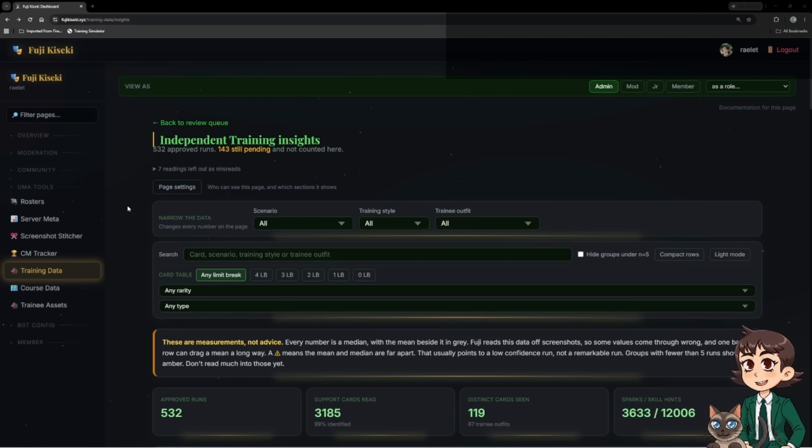And so what we've been doing is we've been having people upload screenshots of their independent training runs and having Fujibot parse them. So after Fujibot parses them, it is then sent to a review. We have a small team on staff to review all of Fujibot's data so that we can make sure that there's no bad recordings or bad data that Fujibot has erroneously given. We do things like double checking the cards used, the limit breaks on the cards, the race bonus data, things like that, just to make sure that all of the data that gets recorded is accurate.